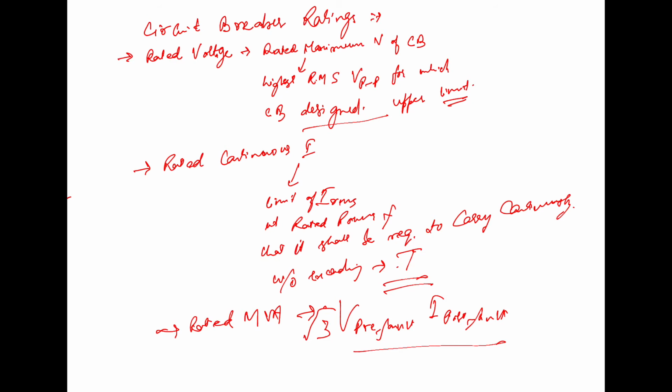So it is root 3 times the pre-fault line to line voltage and the post fault current, that is, the line current. Now we have the rated voltage, the rated continuous current, and the rated MVA. Next is the making capacity.